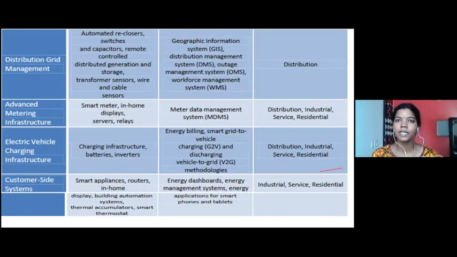So ultimately, in a nutshell, when I say smart grid, you need to have a two-way flow of communication, a two-way flow of data, right? That two-way flow can be both for electricity as well as for data. So you are trying to incorporate an information infrastructure into a normal electrical grid so that you can bring about a smart grid. That smart grid can be done with the help of smart meters, AMR or AMI. We have seen AMR stands for automated meter reading, and